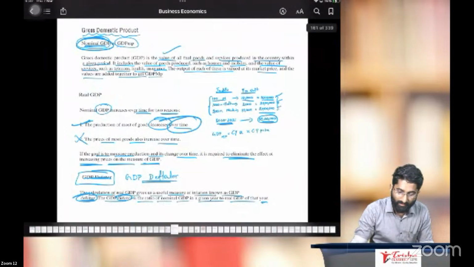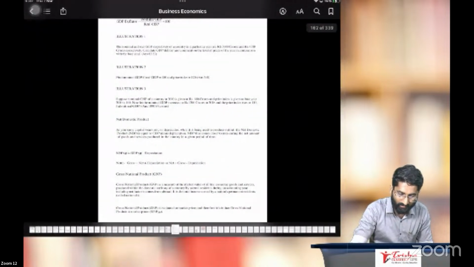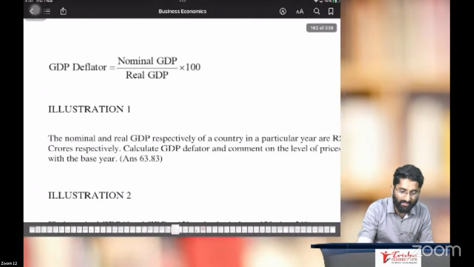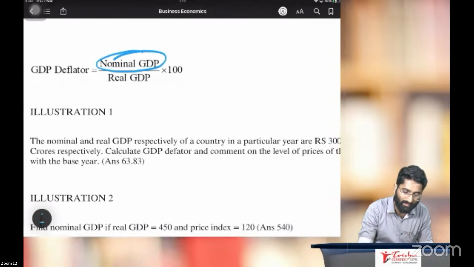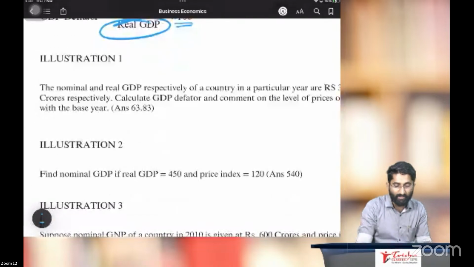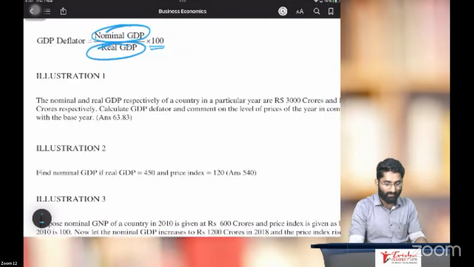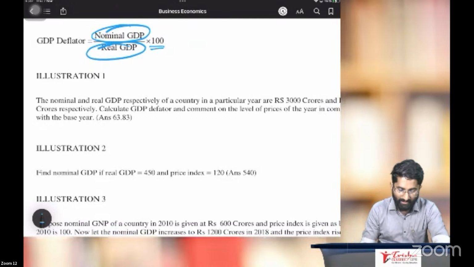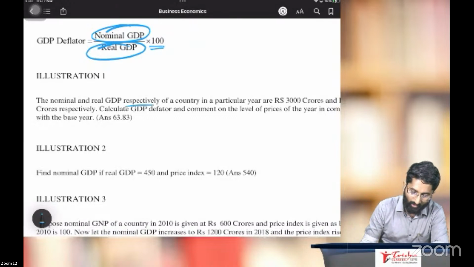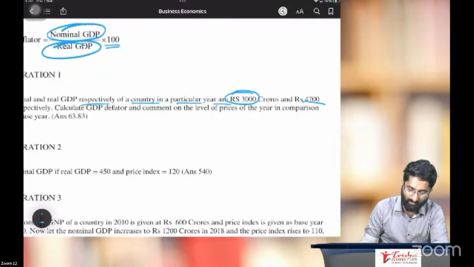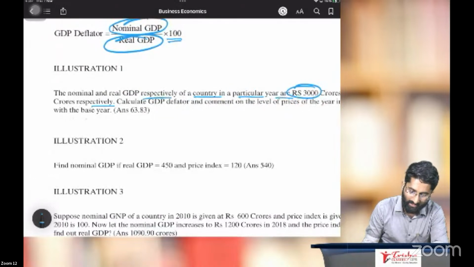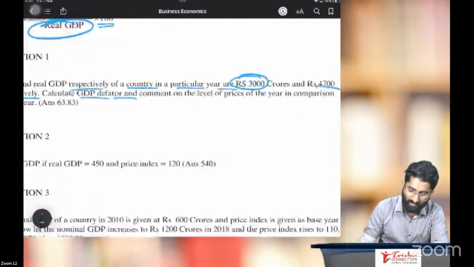Based on this, there is one question here. How to calculate GDP deflator, sir? Nominal GDP, we discussed about this. Nominal GDP divided by real GDP into 100. This is GDP deflator. You can see one illustration here. The nominal and real GDP respectively of a country in a particular year is 3,000 crores and 4,700 crores. Calculate GDP deflator.